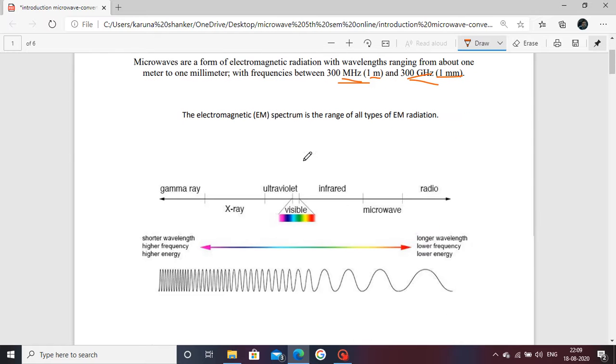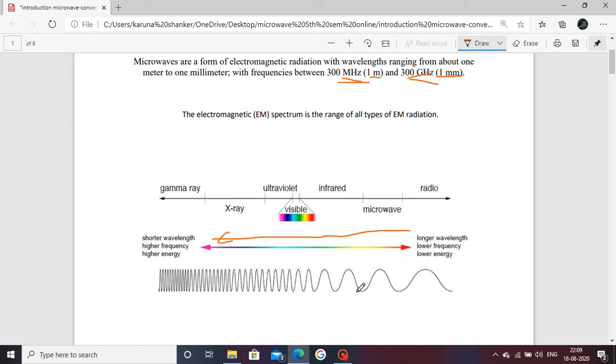Electromagnetic spectrum. Spectrum means the range of frequencies which exist. Here you see it starts from radio and goes into gamma ray. In increasing order of frequency, this diagram shows radio frequency, microwave, infrared, visual, ultraviolet, X-ray, and gamma ray. This direction means increasing frequency.